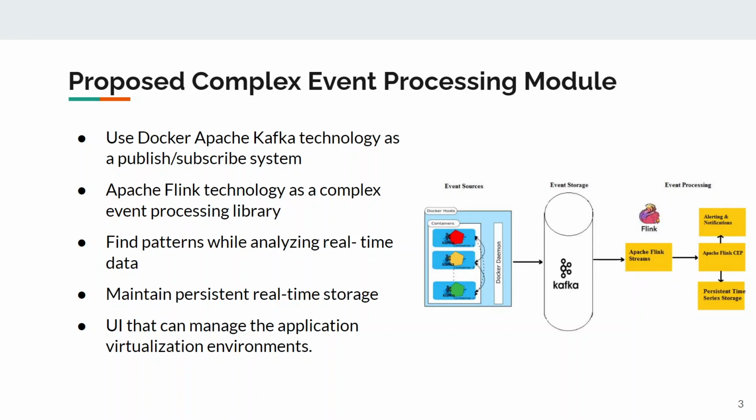Then Apache Flink will be used. So Apache Flink is a complex event processing library. So it would be getting all of this data, and the data analytics would be done, and patterns will be detected on the basis of the input. If the system detects a pattern, then it would give the alerts or notifications on that basis to increase or decrease or downgrade the resources that we have. And all of this would be implemented on the cloud, and we would be maintaining a persistent time series storage